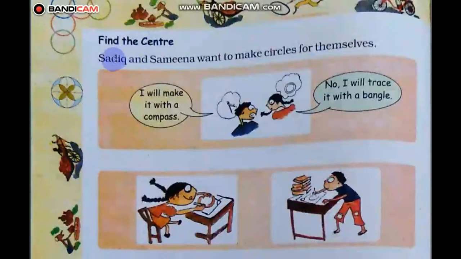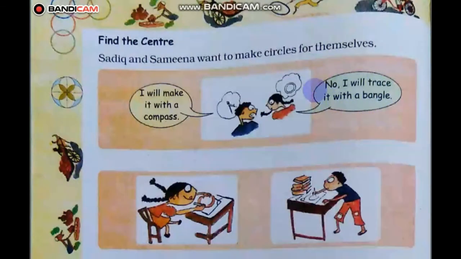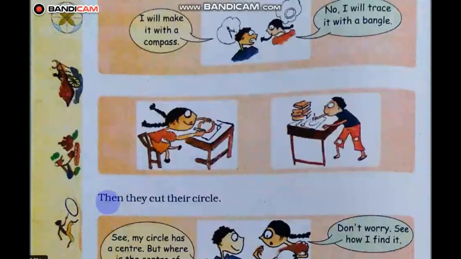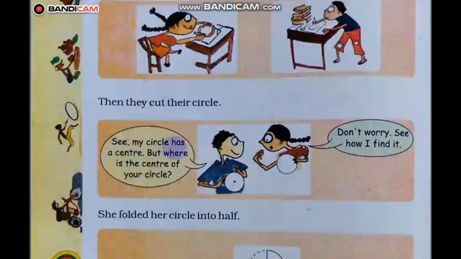Find the center. Sadiq and Samina want to make a circle for themselves. I will make it with a compass. No, I will trace it with a bangle. Then they cut their circle. See, my circle has a center, but where is the center of your circle? Don't worry, see how I find it.